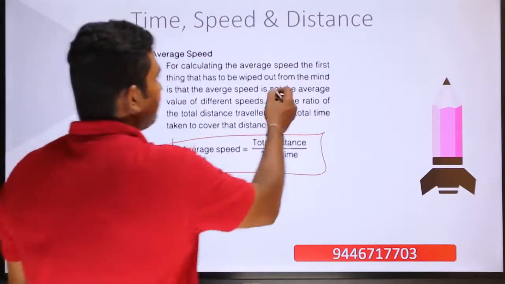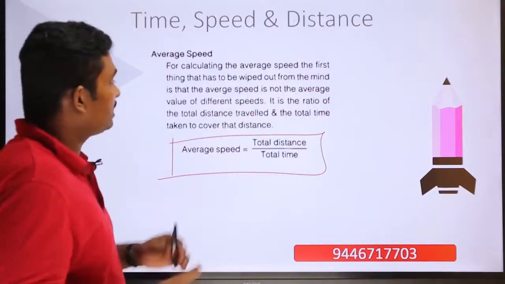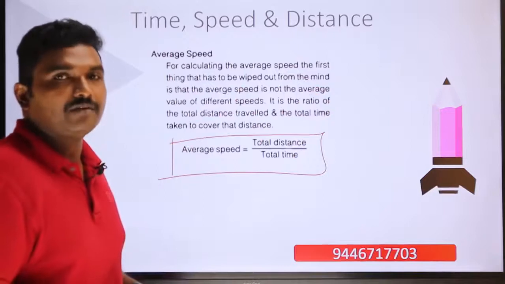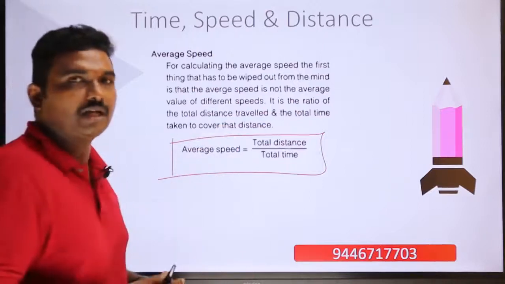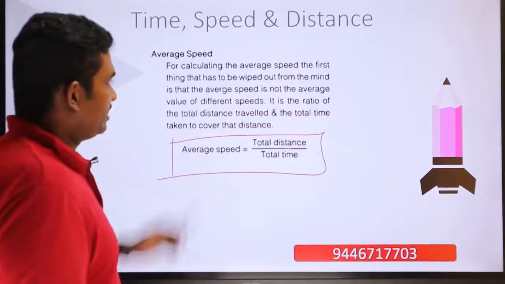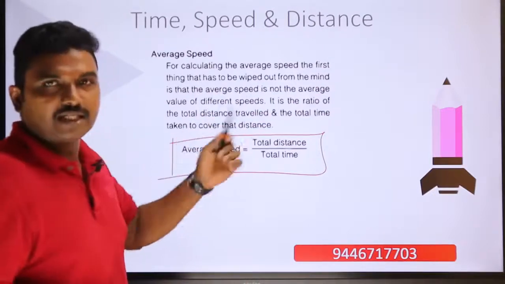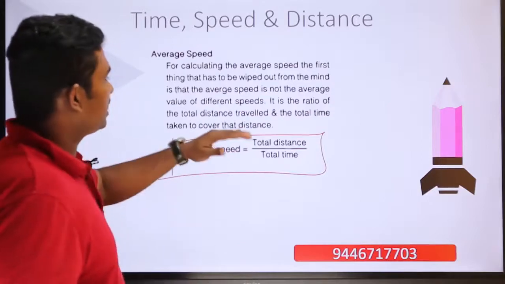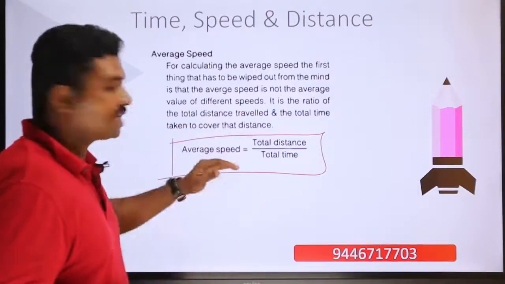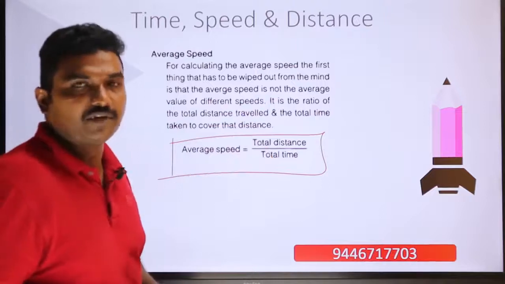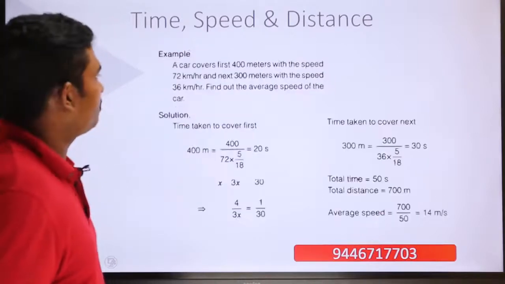For calculating the average speed, the first thing that has to be wiped out from the mind is that the average speed is not the average value of different speeds. Normally when you are taking the average of heights, you sum up all the heights and divide by the number, and then you get the average height. But this is not the concept with respect to average speed. You are not summing up all the speeds and taking the average of the speeds, but it is actually the ratio of total distance traveled and the total time taken to cover that distance. So average speed is total distance divided by total time. This is the next concept, and you will have to put this equation in a box.